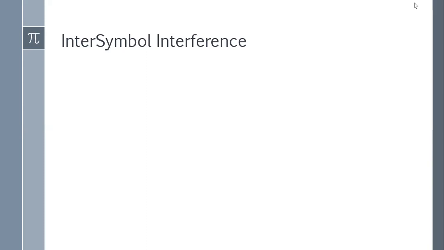Why? Because when we pass the signal through a matched filter, the shape of the pulse is not an accurate square shape. It rises for a time, then becomes flat, then falls for a time.